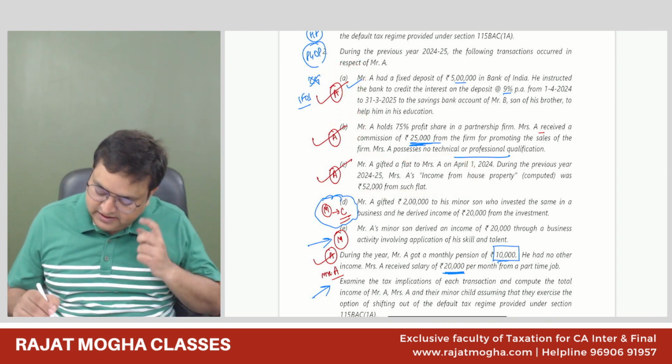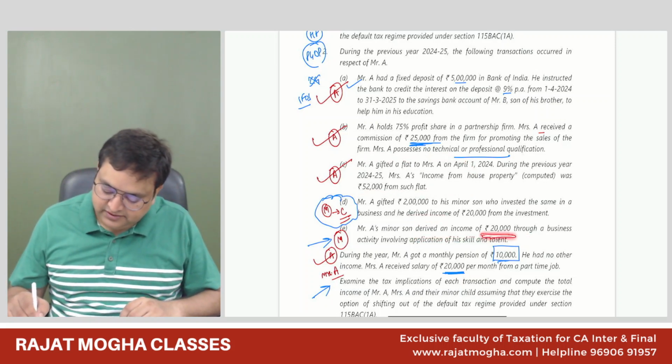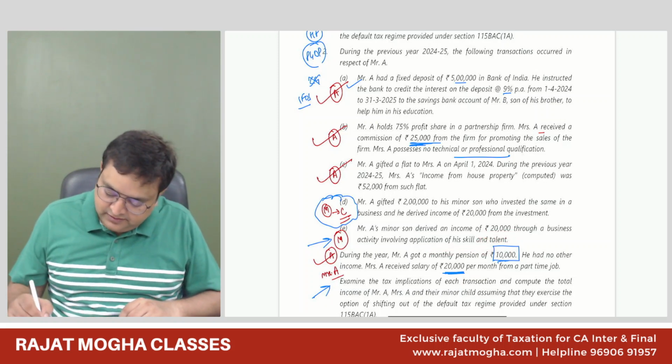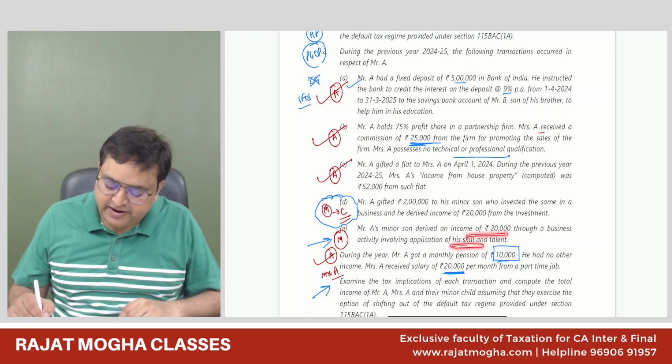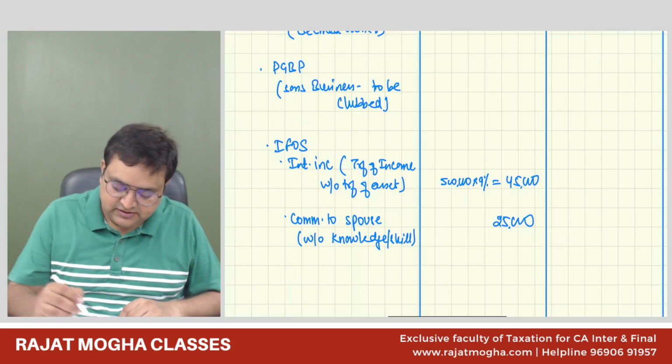House property is done. Business: the son's income would be 20,000 because he is involving his skill and talent. So this is the business income of the minor child, 20,000 rupees.